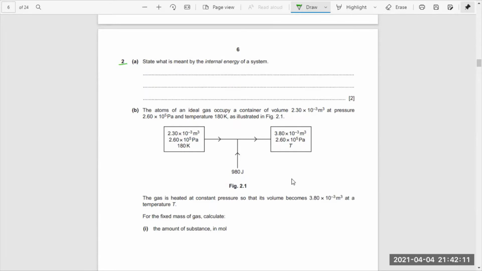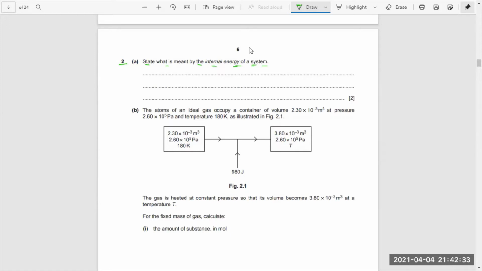Question number 2 says: state what is meant by the internal energy of the system. This is the format of the question, where the first part is mostly knowledge. Simple information is required from you. So you have to just tell me the internal energy of the system.